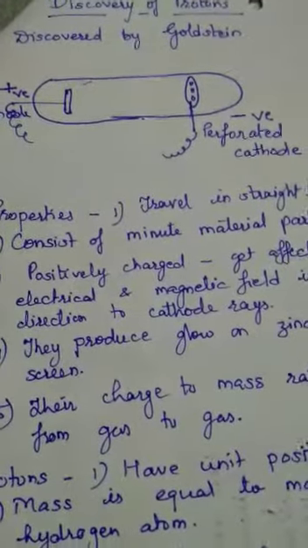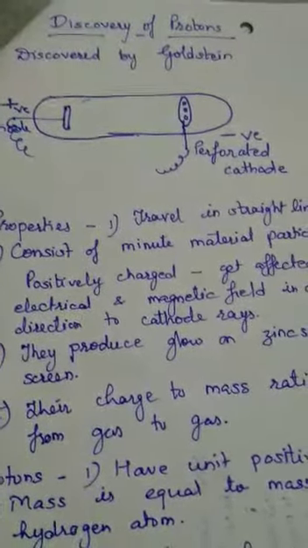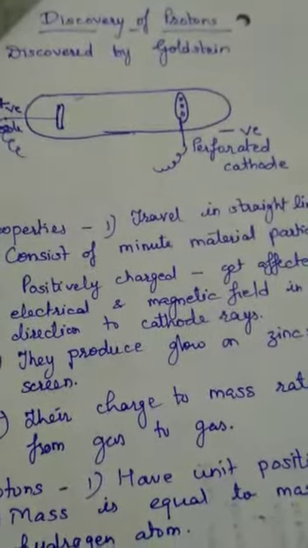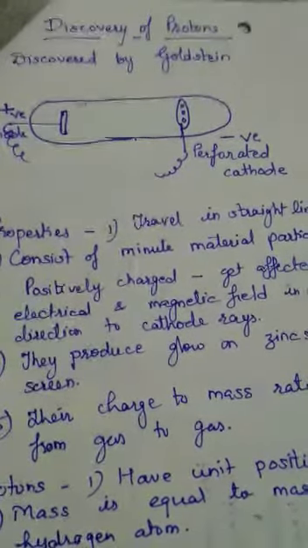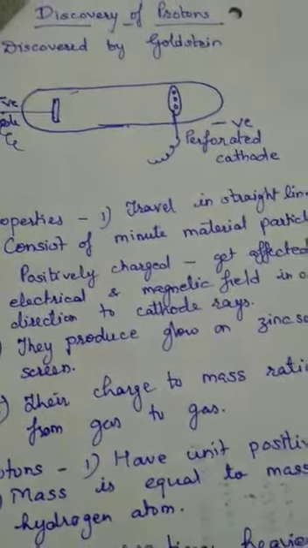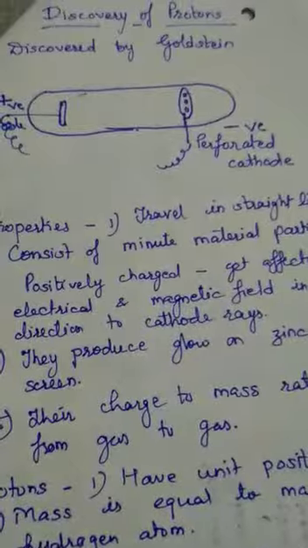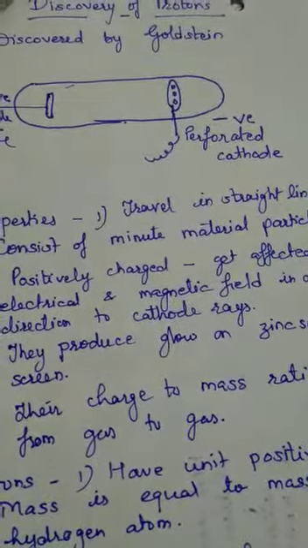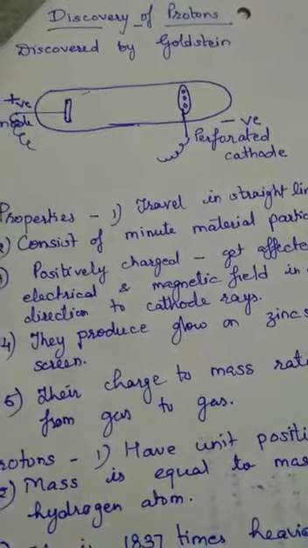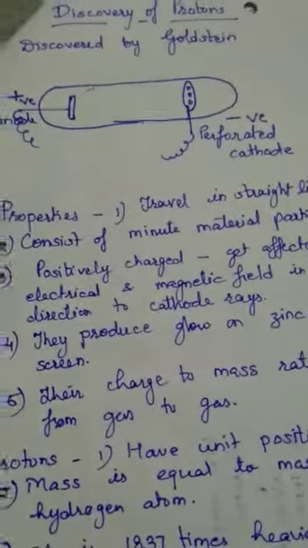Now, as we have seen, cathode rays are produced by the atoms of all the elements. That means if any metal is taken in the discharge tube, it will produce negatively charged particles, or negatively charged rays. We also know that atoms are electrically neutral. That means they do not show any charge, no negative charge, no positive charge.